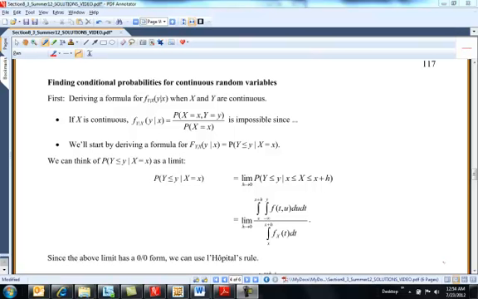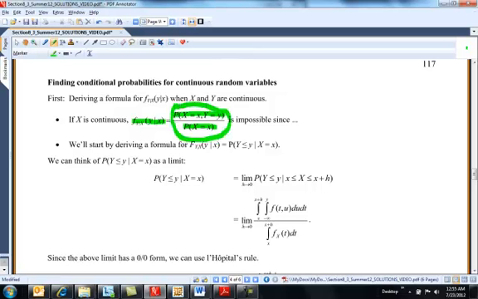Hi, back to 8.3, one more problem, and then I just wanted you to see continuous. I think there's some maybe misunderstanding on this one because when you look at a continuous and we define it the way we just did for discrete, if you think that's the probability x is x and y equals y over probability x equals x, it looks impossible because remember we said there's no probability at a point. So this is really 0 over 0 and it really doesn't make any sense.